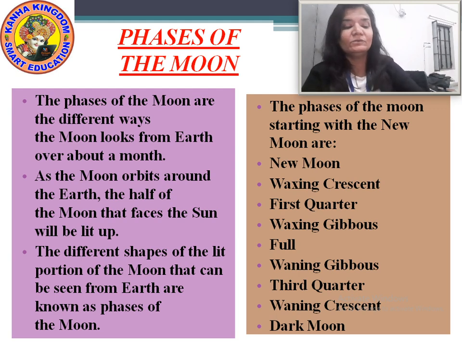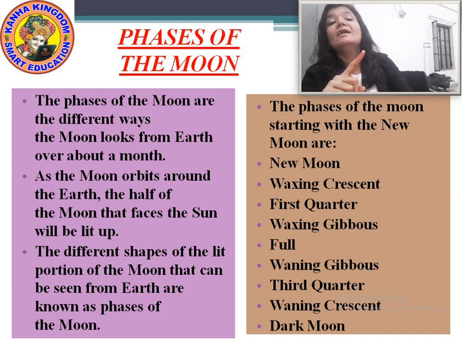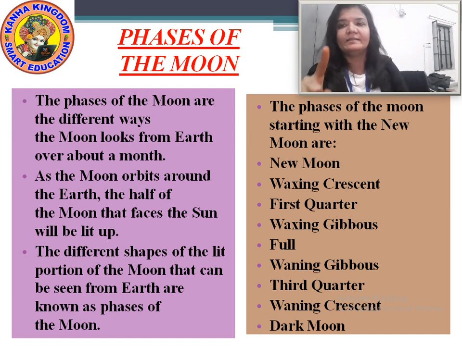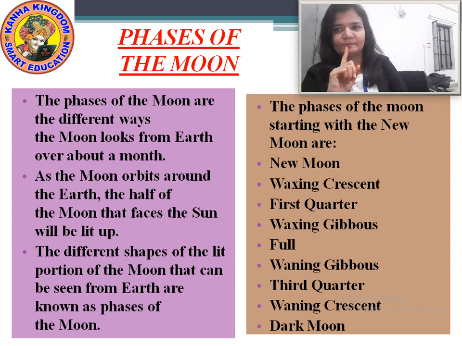Then it changes into first quarter. Then comes the waxing gibbous. And then the full moon.